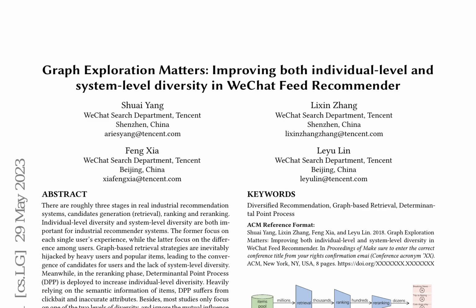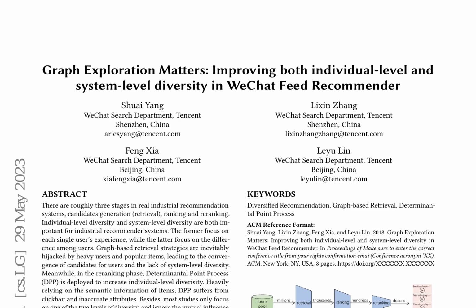This research paper addresses the critical issue of enhancing both individual-level and system-level diversity in industrial recommender systems, specifically focusing on WeChat Feed Recommender. The authors contend that graph-based retrieval strategies often favor heavy users and popular items, leading to a lack of system-level diversity.